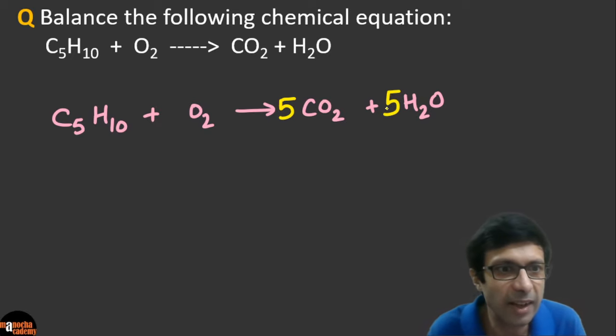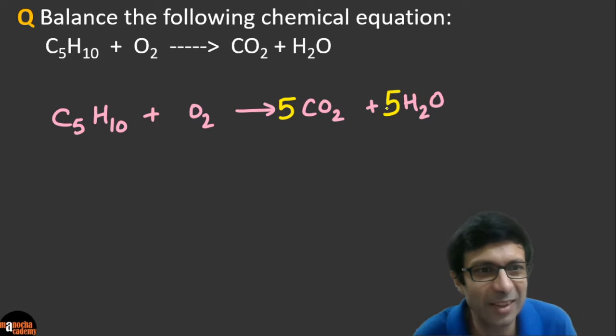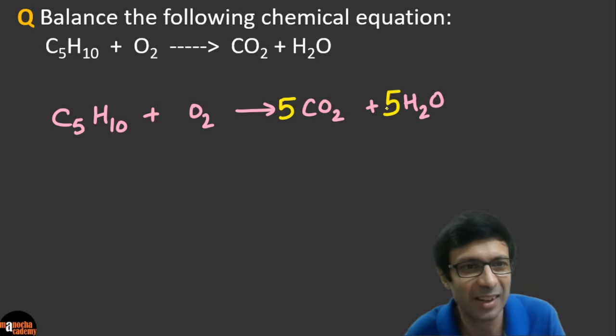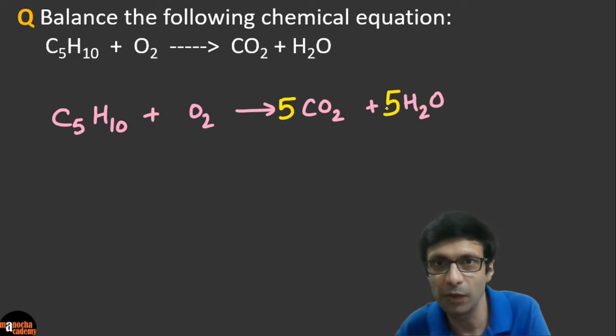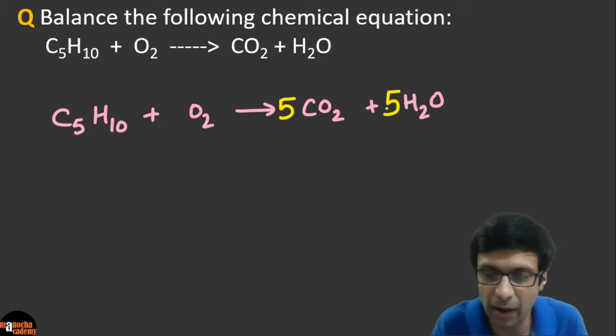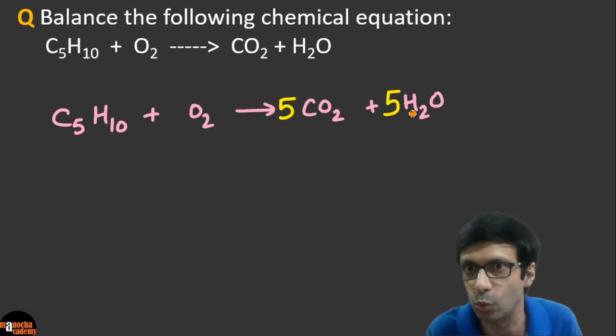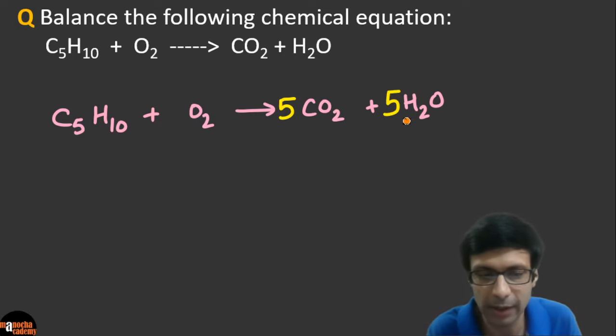I think I see one. The answer is almost correct, but there's some mistake there. But let's go ahead and take a look. Keep trying this. Can you see what we've done here? Carbon is balanced: 5 here, 5 carbon, and 10 hydrogen, which is 5 times 2. Don't forget, you have to multiply 5 into 2, so that's 10. So both carbon and hydrogen are taken care of.